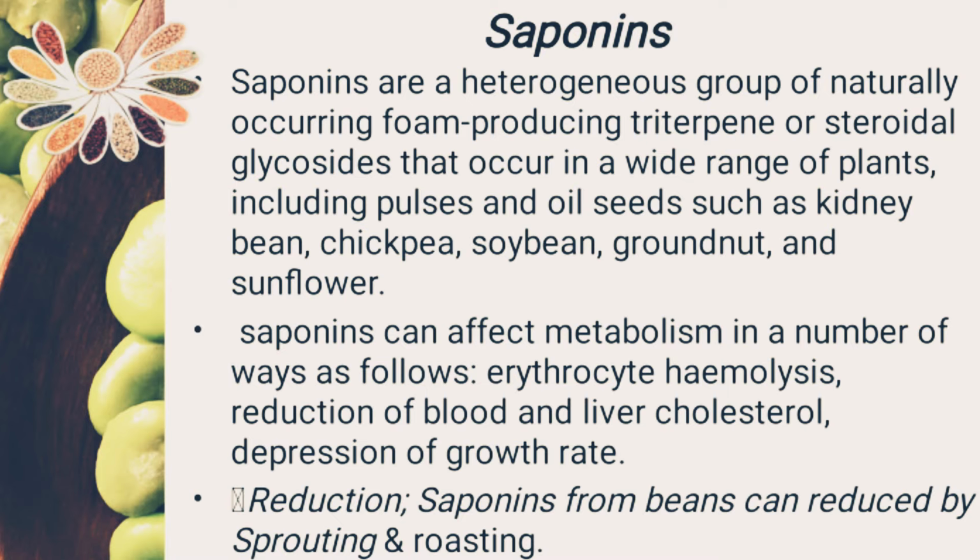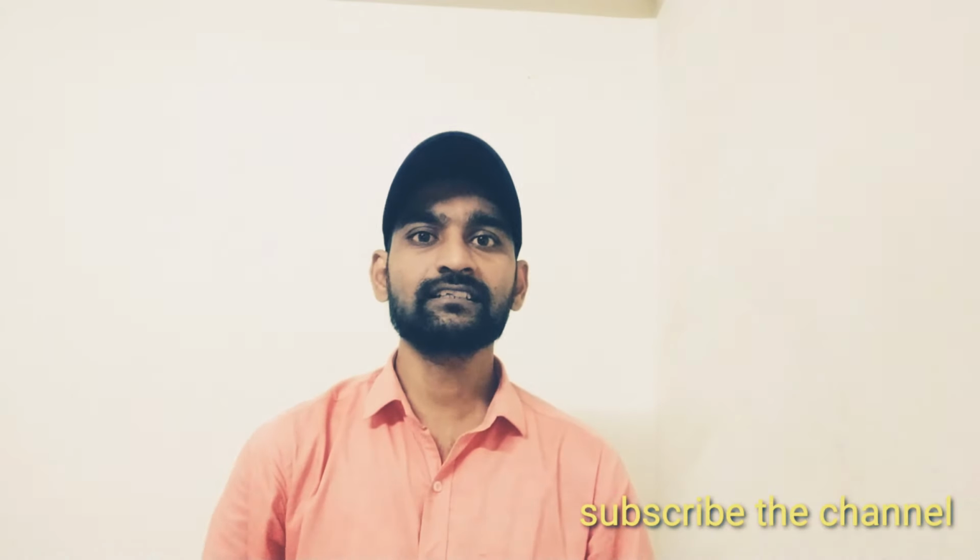Saponin is an anti-nutritional factor. A low concentration doesn't affect the human body, but at a higher concentration it becomes harmful. Saponin can affect metabolism in a number of ways: hemolysis, reduction of red blood cells and liver cholesterol, and depression of the growth rate. I hope you like this session.